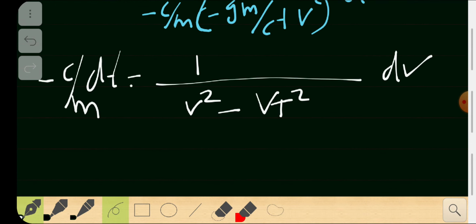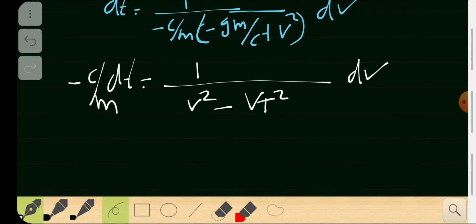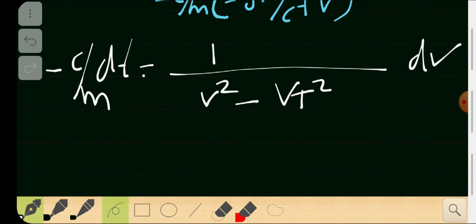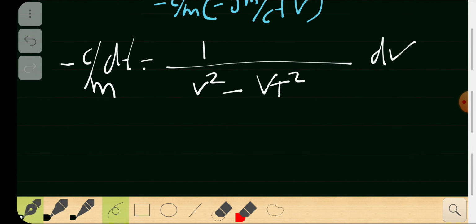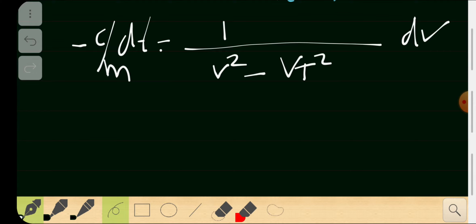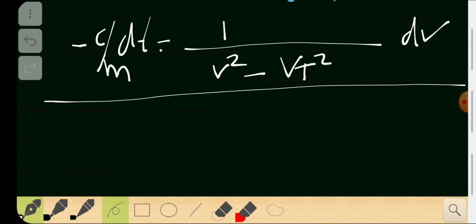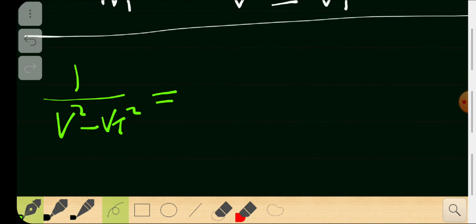That's very simple. So now I got something, and I have to separate these variables. I can integrate right away, but I think it's better if you separate the v and vt part. Then the equation can be integrated much more easily. So I'm going to separate that variable. 1 by v square minus vt square, I can separate them. How can I separate them?